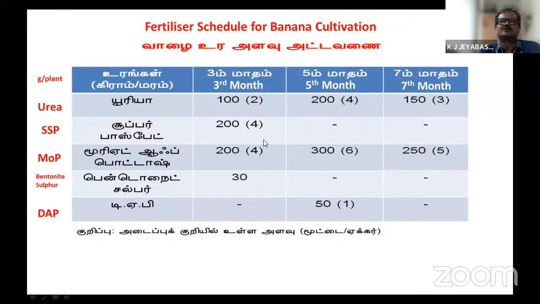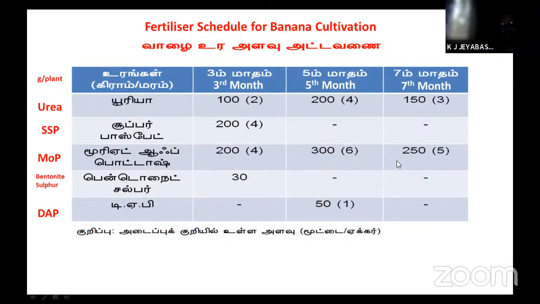So three components are there: whether we are using the right source, the right proportion or rate, and the right time of applying fertilizer to the plant. These three R's are covered in this fertilizer schedule.